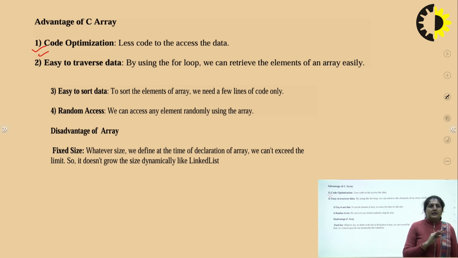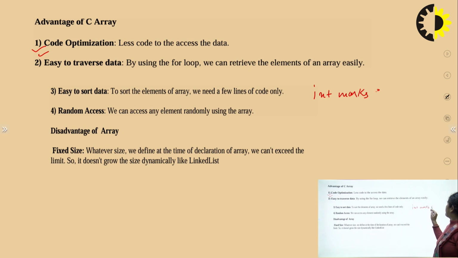As we have seen before in the example, to store the marks of 60 students, instead of writing int marks1, int marks2, up to 60, where we have to take 60 variables, we can just write one statement with 60, and from this we can enter the marks of 60 students. So this is code optimization.